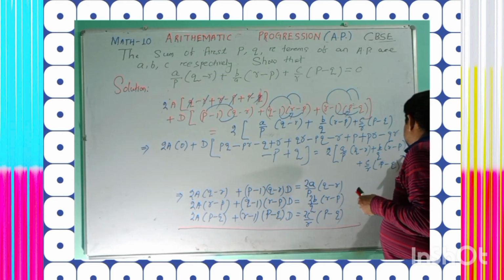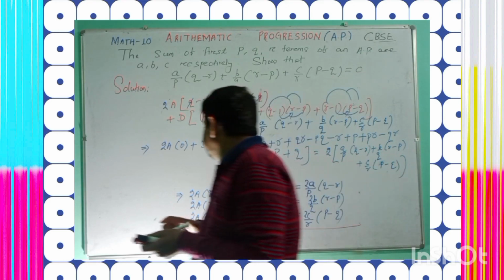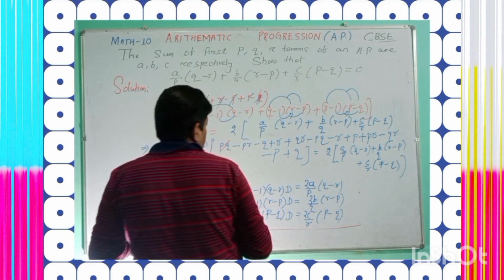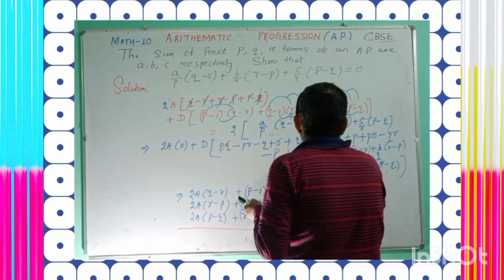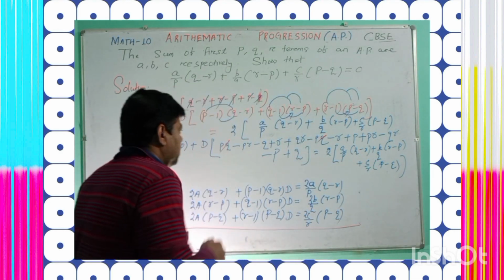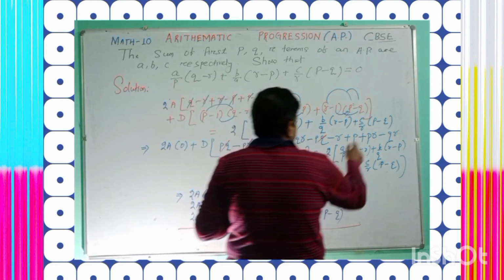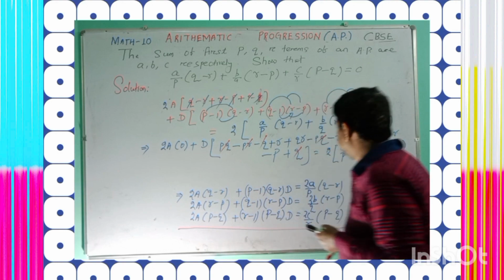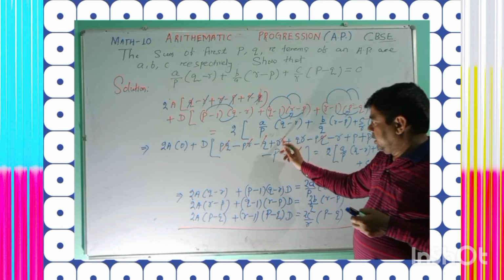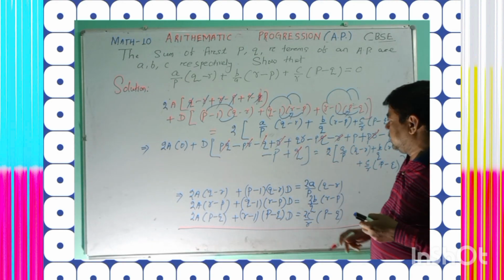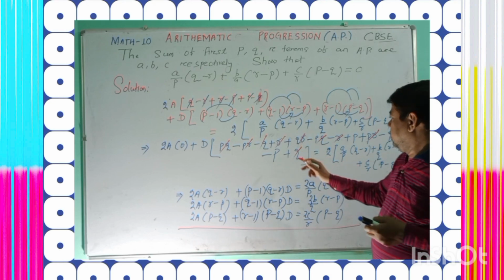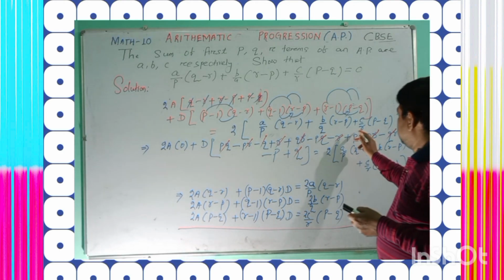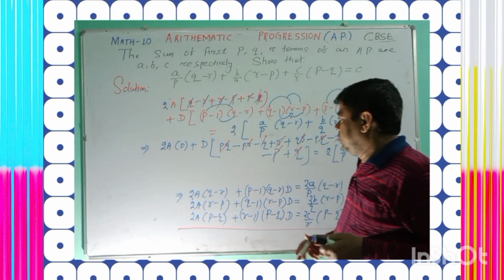Now you see plus pq and minus pq cancel, minus pr and plus pr cancel, minus q plus q cancel, minus r plus r cancel, plus qr and minus qr cancel, and plus p minus p cancel.